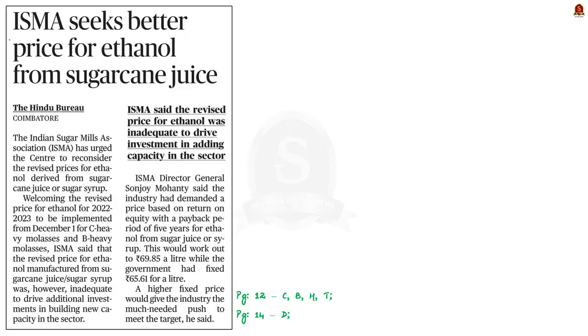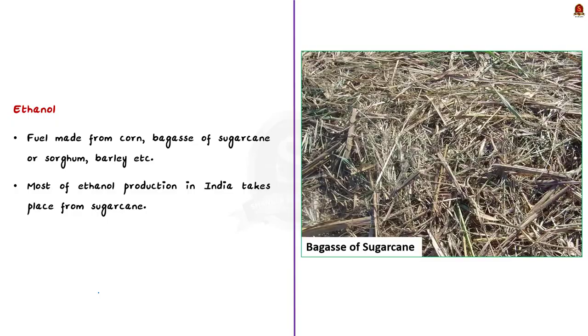Now take a look at this news article. It reports about the Indian Sugar Mills Association's proposal to the Union government to re-revise the price of ethanol to make the production of it more remunerative to the mill owners. So this is the crux of the news article given here. But now let me ask you all a question. Why is ethanol production given so much importance nowadays?